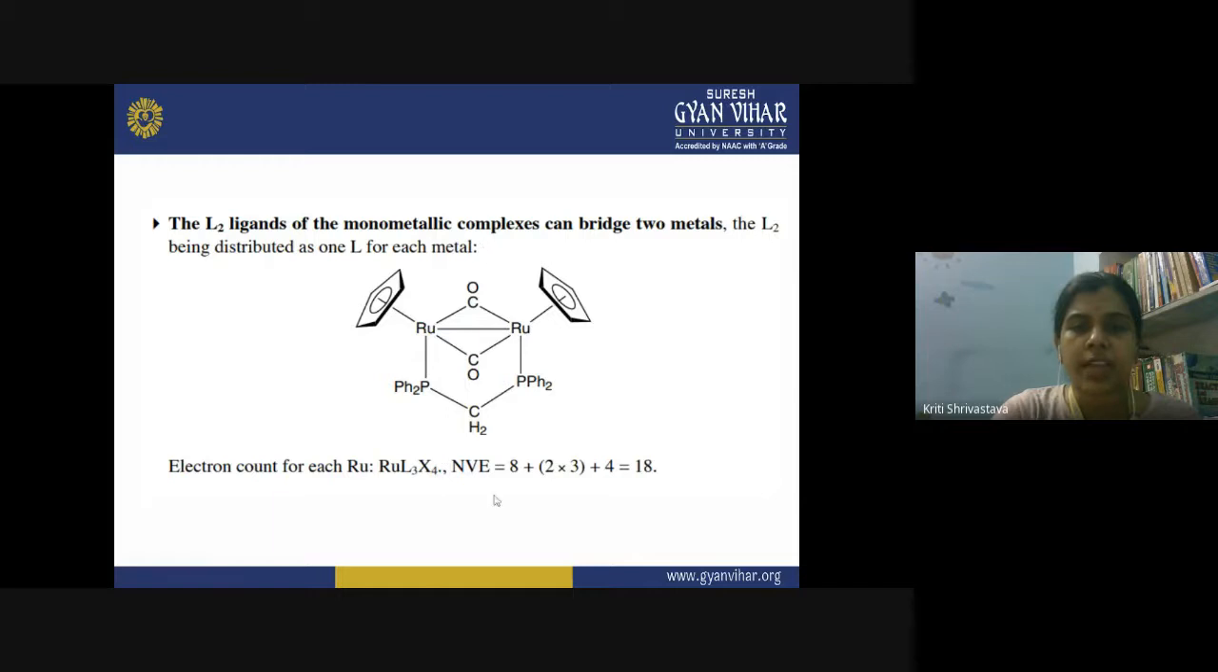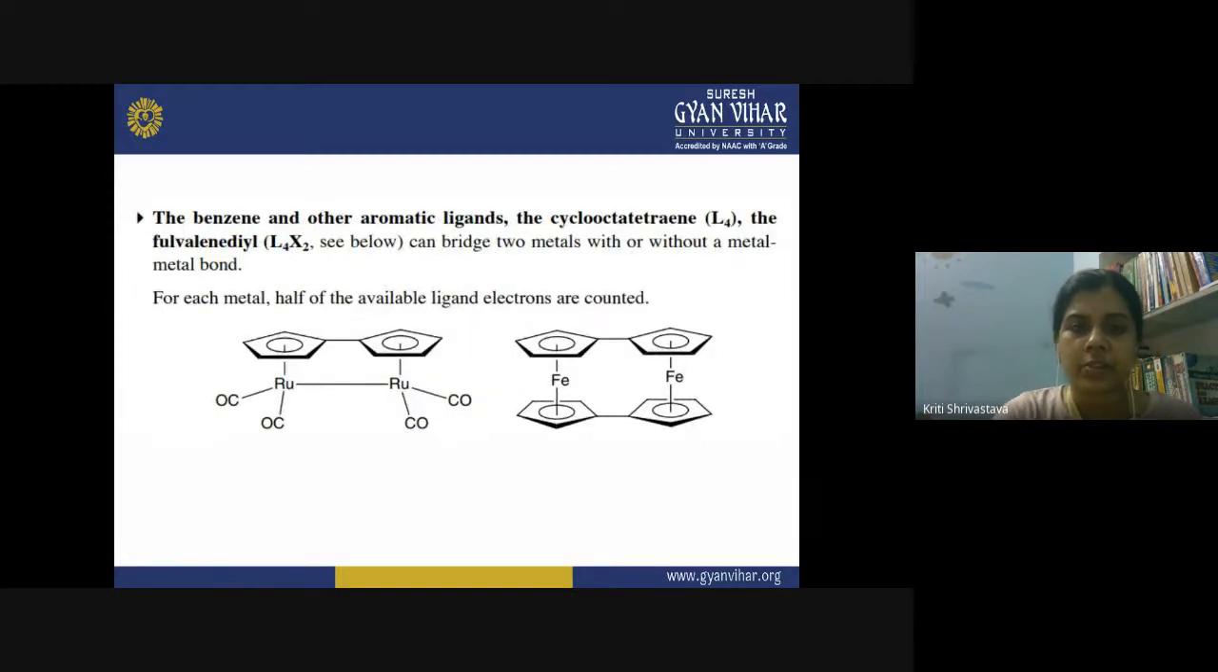So you divide them half and half, and the total number of valence electrons is 8 plus 2 times 3 plus 4. The 4 is from the 4X ligands, and 2 times 3 from the L ligands. So you get a total of 18 electrons. In this case, you see that the bimetallic complex is following the 18 electron rule.